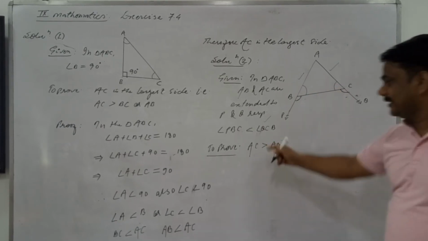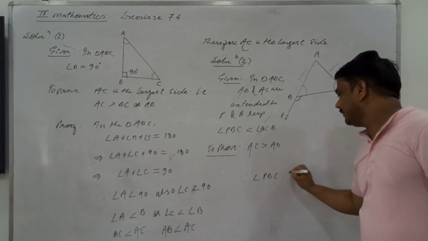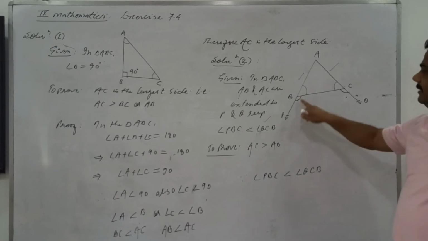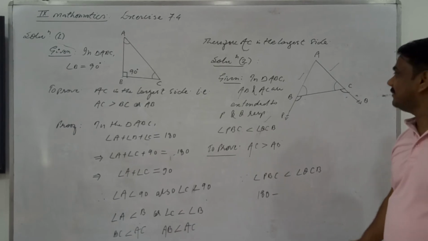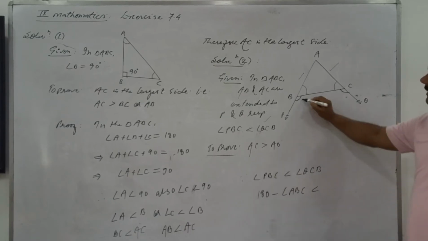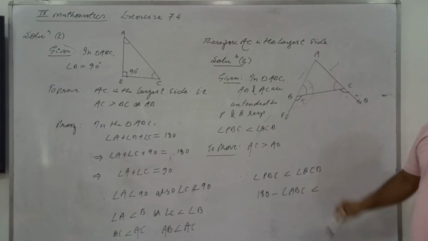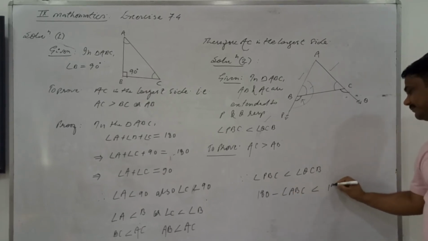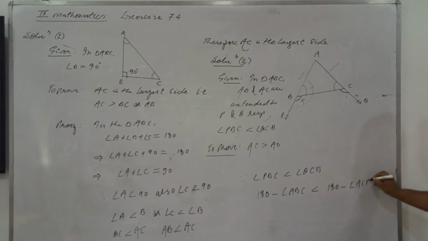So in place of this, I am starting from here. Since it is given that angle PBC is less than angle QCB, what can you write in place of PBC? You can write 180 minus angle ABC. Because their sum is 180 degrees. Similarly, in this place you can write 180 minus angle ACB.